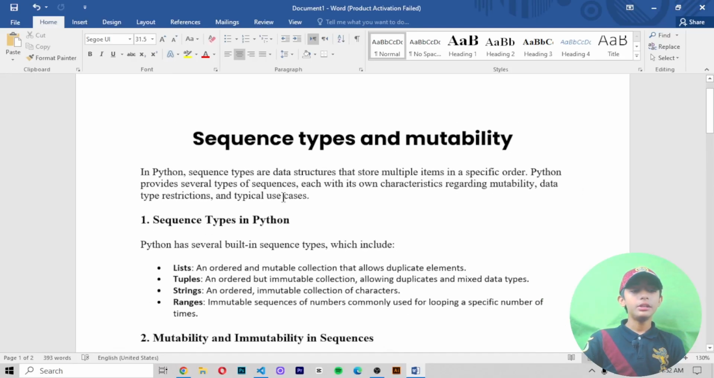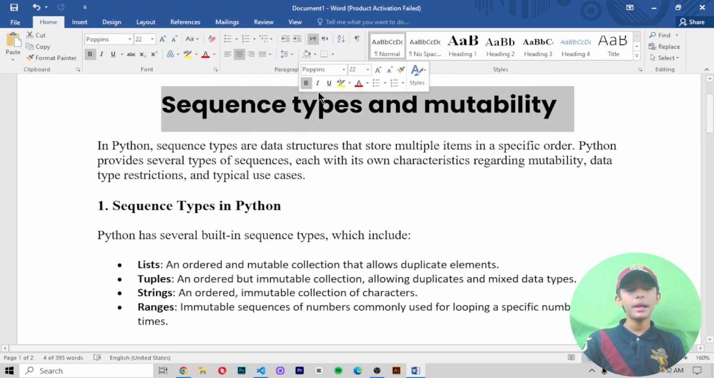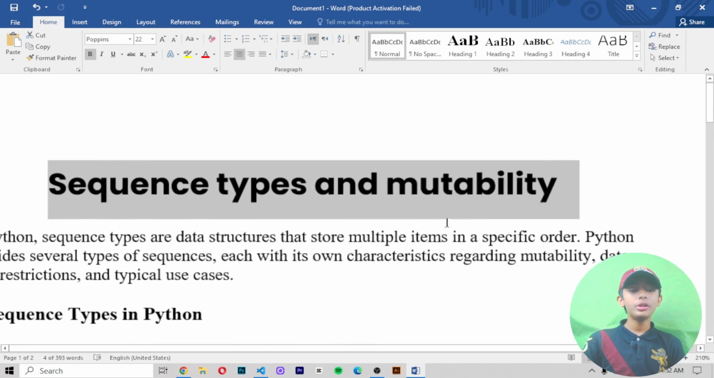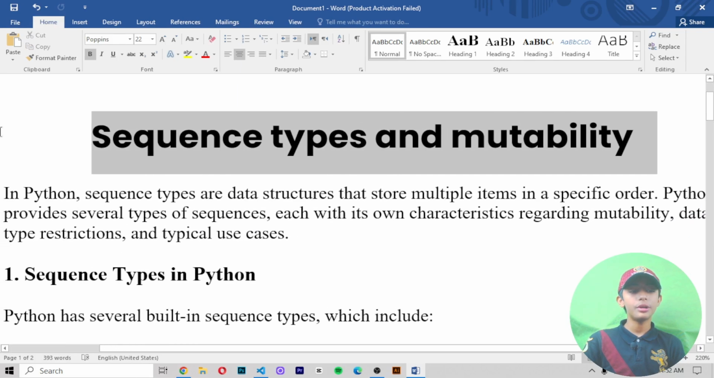So guys, in today's Python video, I'm telling you about the sequence types and mutability in Python. So let's get started without wasting any time and let's learn about sequence types and mutability.